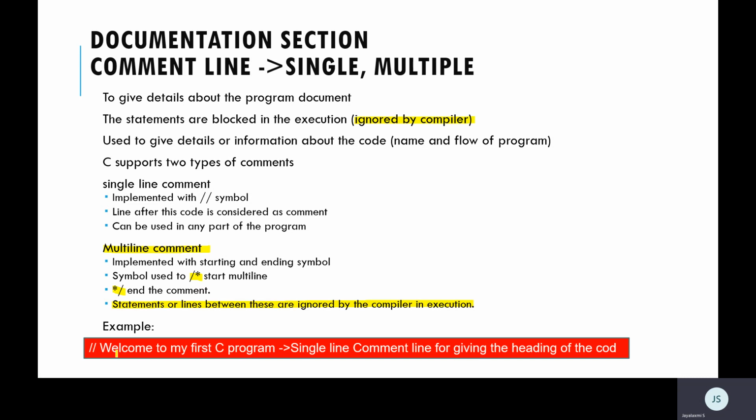One small example is given for you. I said welcome to C program, but the point is this will not be given in the output because this is given as a comment line. This is an example for what type of comment? Single line comment.